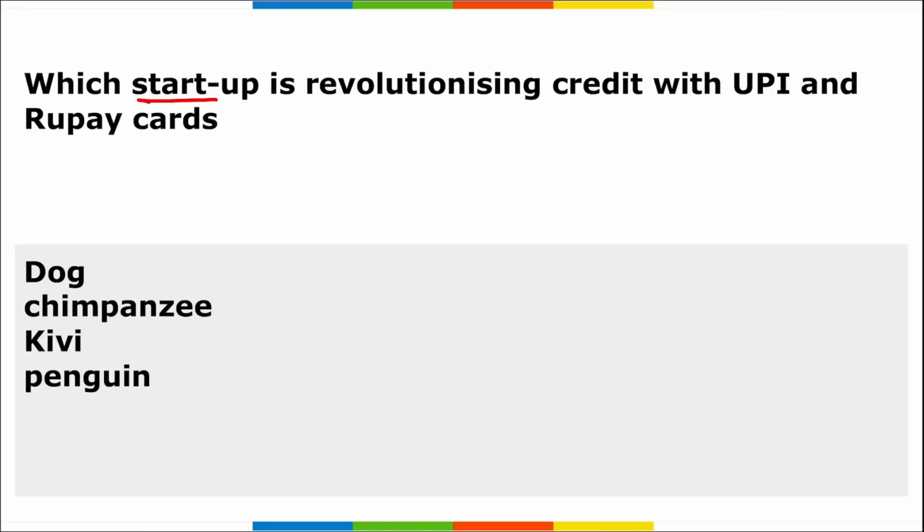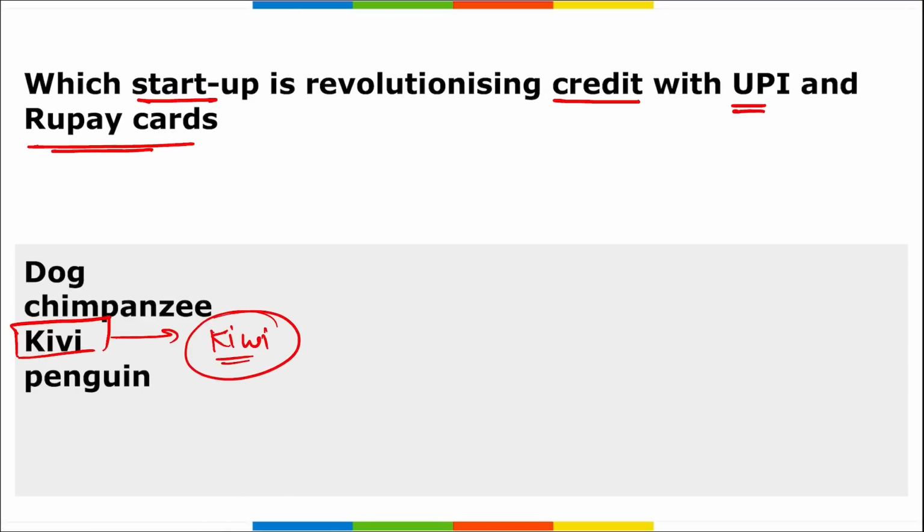Next, which startup is revolutionizing credit with UPI and RuPay cards? So remember, it is your Kiwi, and the correct spelling is KIWI, right? Kiwi. This is a newly launched startup, correct? And they have launched their credit on UPI customer solution, correct?